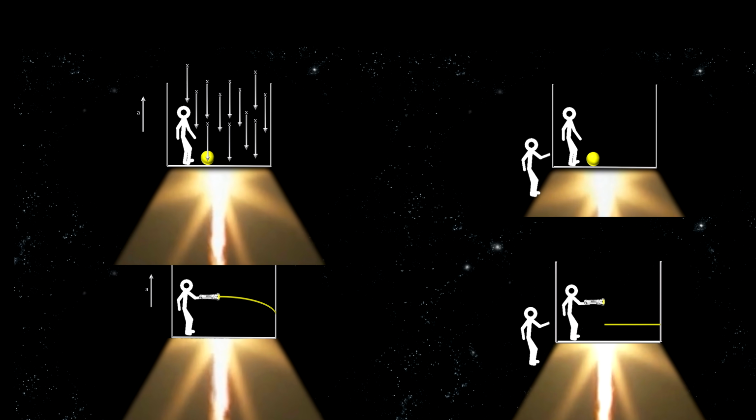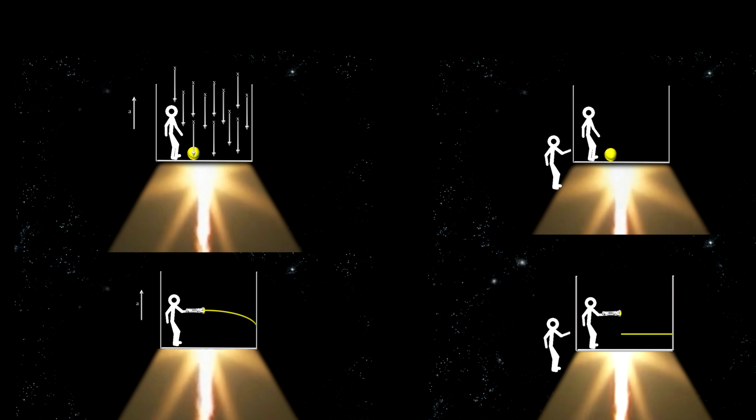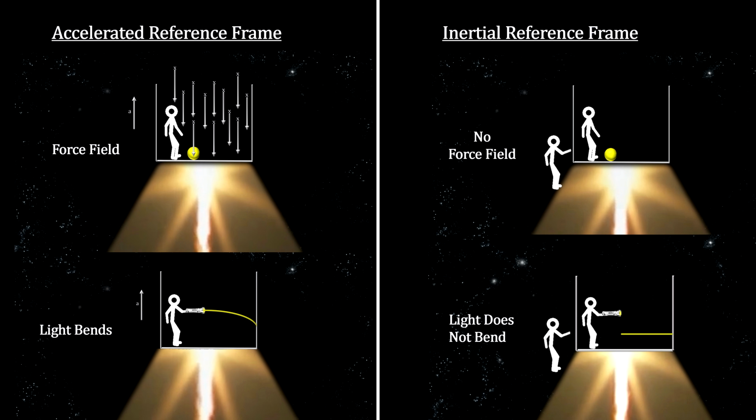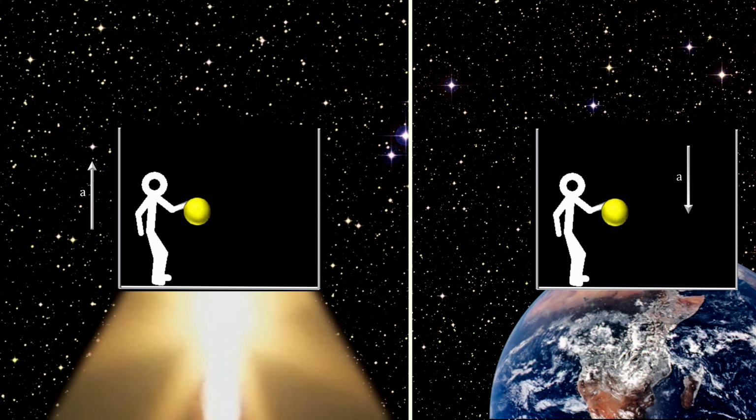Before Einstein's general theory of relativity, we would have said the inertial observer was correct, and the person in the elevator was fooled into thinking he is in a gravitational field. But according to general relativity, they are both right in their own reference frame. Gravitational forces have materialized for the person in the elevator due to its accelerated motion. According to general relativity, this gravitational field is as real as one created by the existence of a massive object.